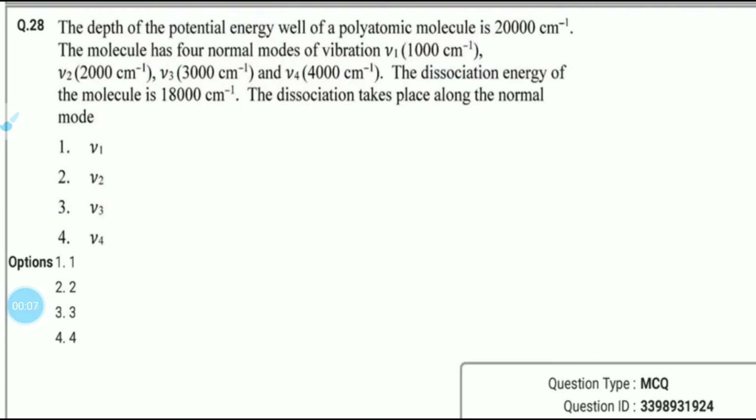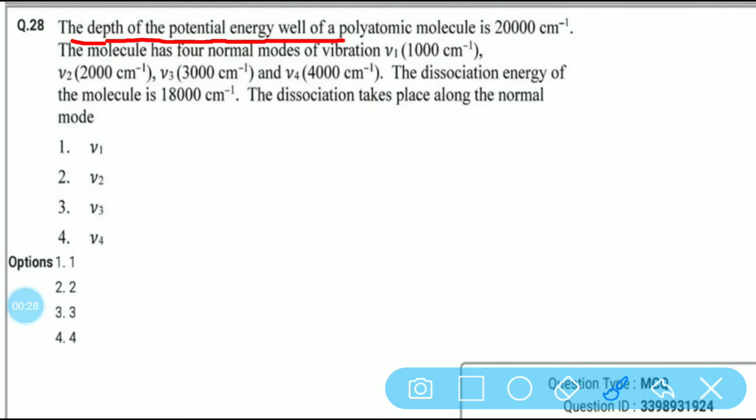In this lecture, I am going to discuss the very interesting problem of electronic spectroscopy, which was asked in CSIR NET December 2019, Meghalaya State Exam. The question is that the depth of the potential energy well of a polyatomic molecule is 20,000 centimeter inverse.